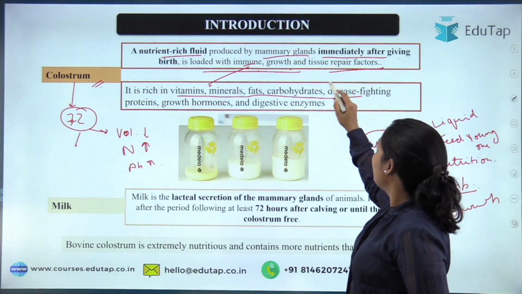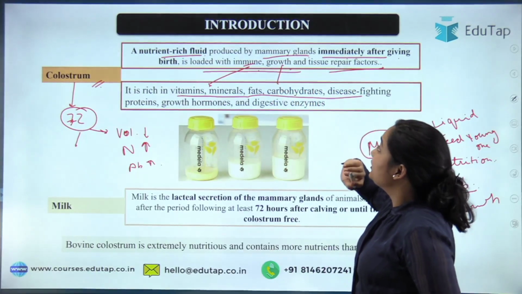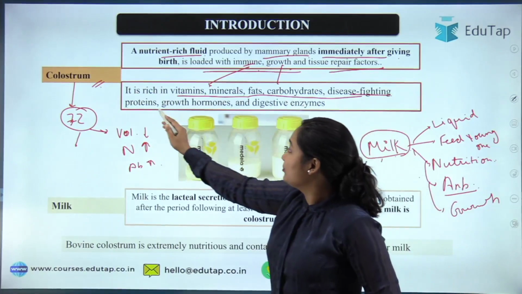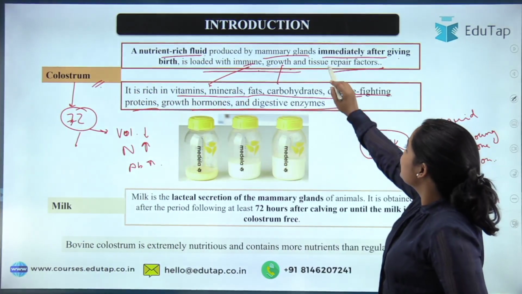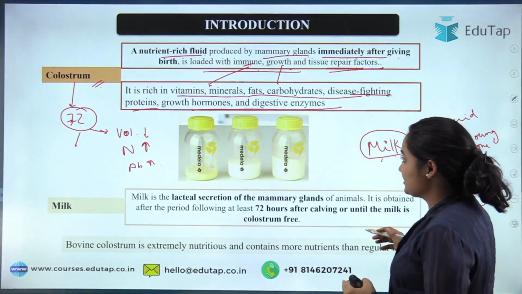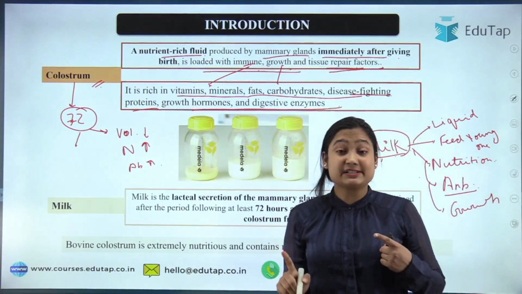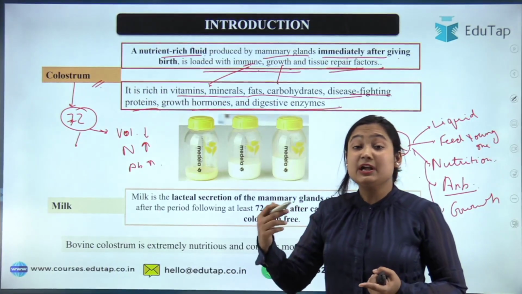Fat and carbs, okay, that fat and carbs will help in growth. Also the disease-fighting proteins will again help in immunity. Growth hormone and digestive enzymes will act as the tissue repair factors. Okay, since I have told you that the digestive system has not been developed in newborns.